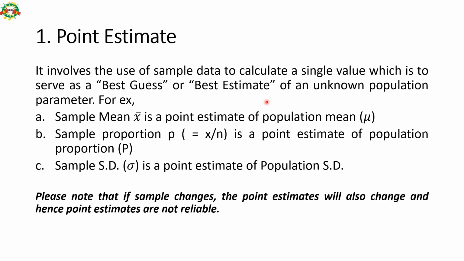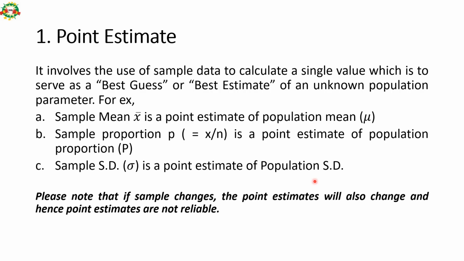For example, sample mean is a point estimate of population mean. Sample proportion is a point estimate of population proportion. Sample standard deviation is a point estimate of population standard deviation.